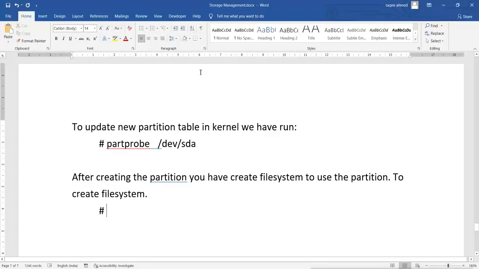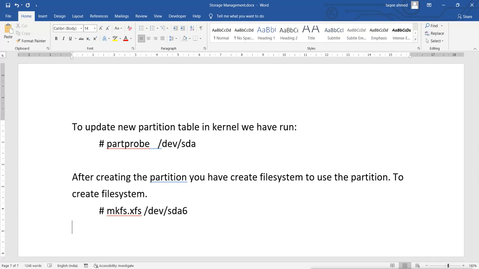Now, after creating the file system, what do we have to do? We have to mount it on a directory. Remember, in a Linux system there is no way to use any partition directly like Windows. You have to mount it on a directory to use it.